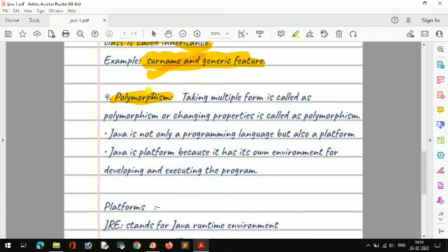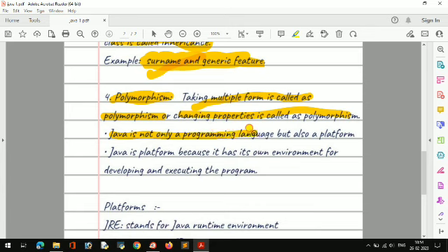And the fourth one is polymorphism. Polymorphism means taking multiple forms, or changing property. So taking multiple forms, from one state to another state, you change it. It is called polymorphism.